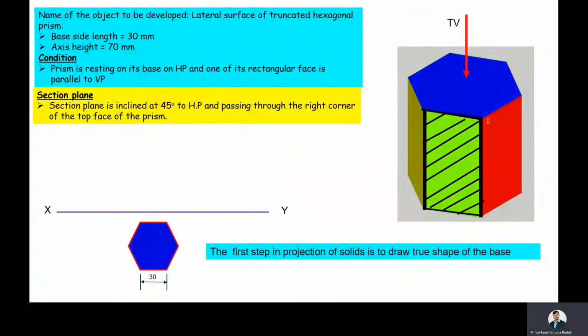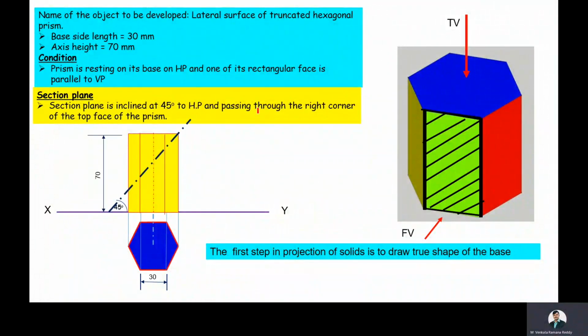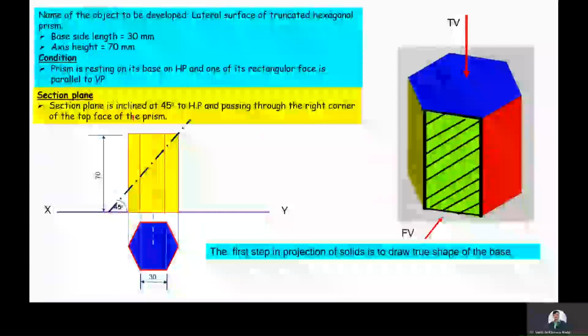Then draw its front view. We are in the brief discussion about drawing top view as well as front view of the hexagonal prism and also drawing the section plane line. Here this is the front view of the hexagonal prism when it is resting on its base on HP. Then we will draw the section plane. The section plane is making an angle of 45 degrees to the HP and passing through the right corner of the top face of the prism. That is, this is the section plane.